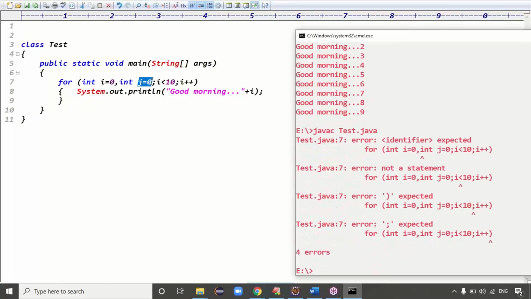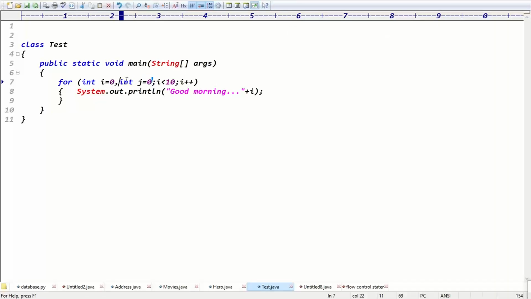Then is the code compiled? No, it is not compiled, guys. Because in the initialization part, it is possible to take only one initialization. But here we are taking two initializations, right? So something is not allowed here. Declaring two initializations in the initialization part is not allowed, guys.